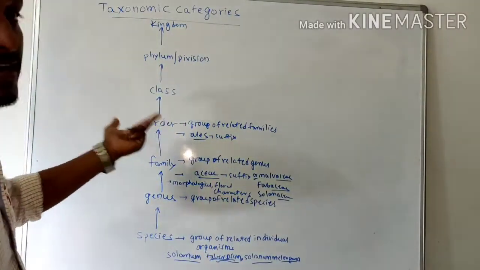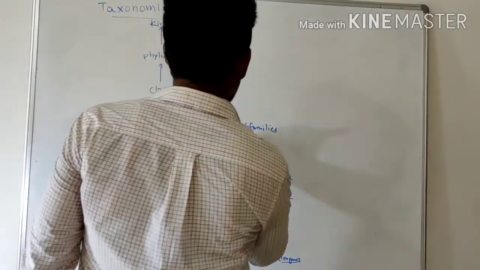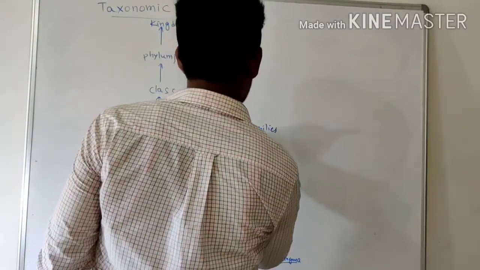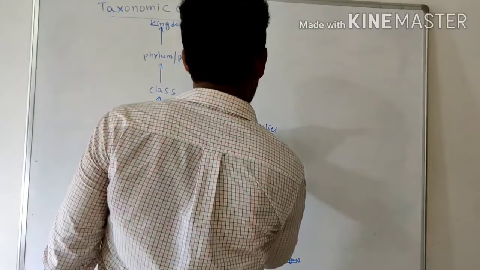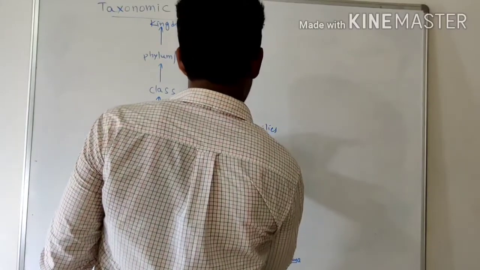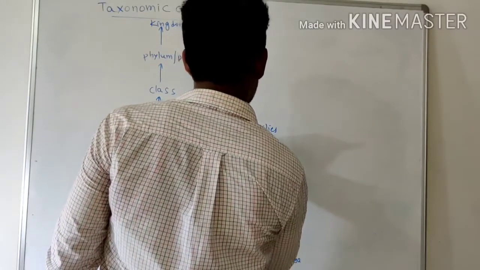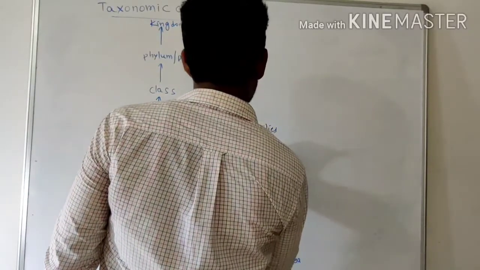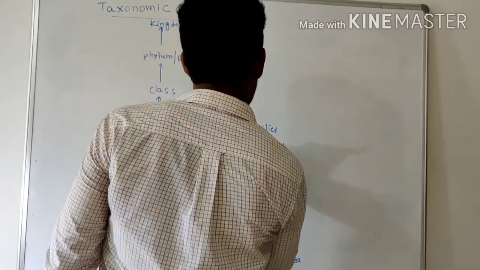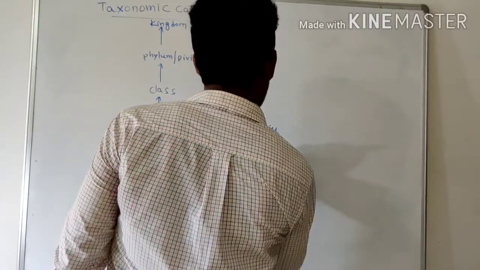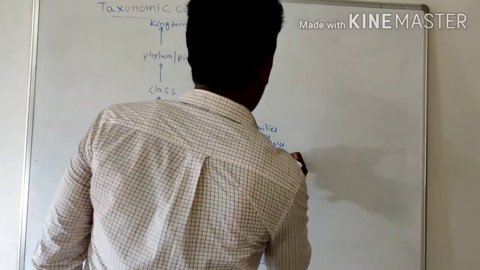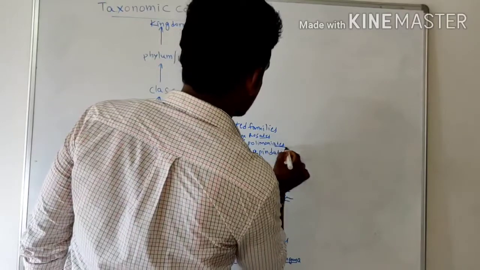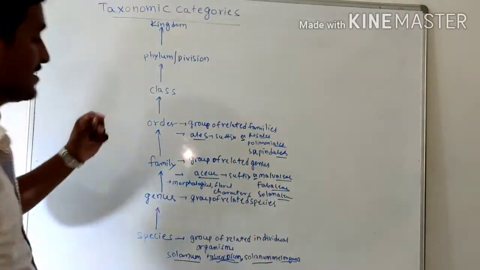Some examples are Rosales, Polemoniales, and Sapindales. It always ends with -ales, which is the suffix for order.